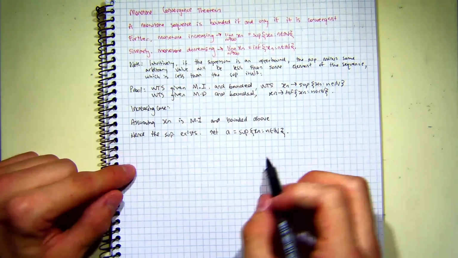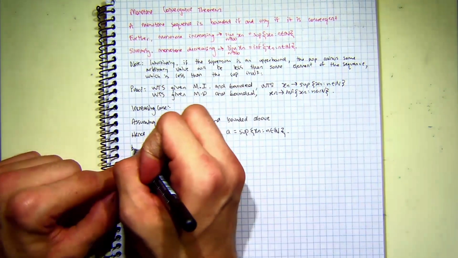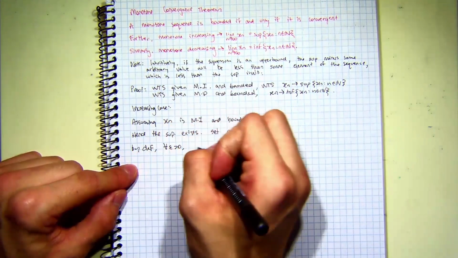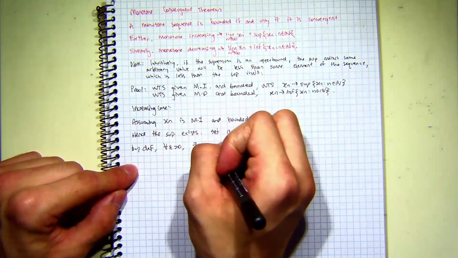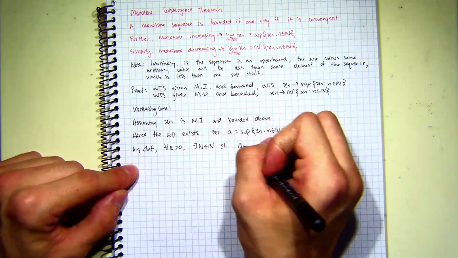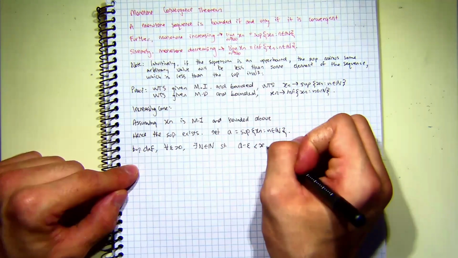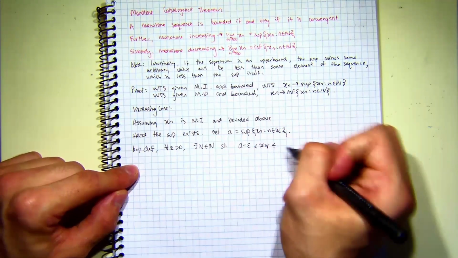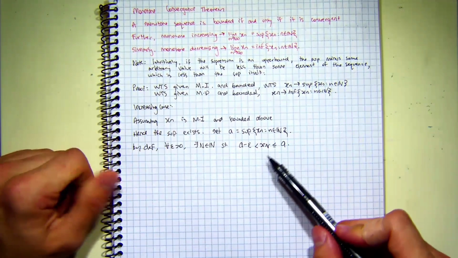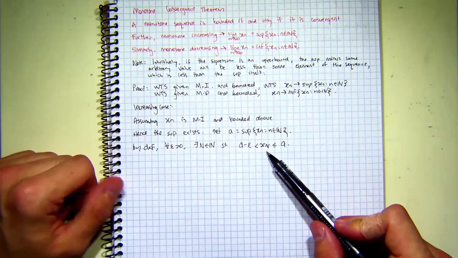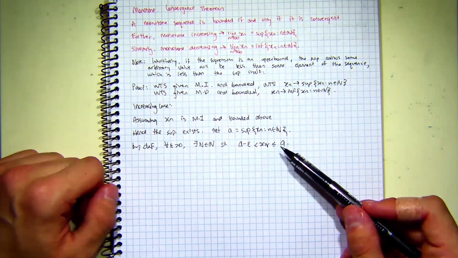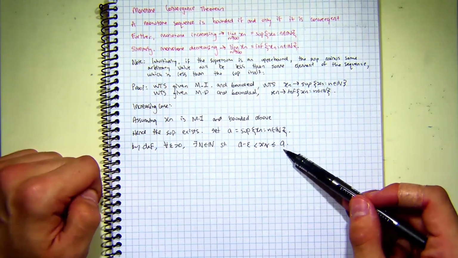Now, by definition, for all epsilon greater than 0, there exists big N in the naturals such that A minus epsilon is less than x big N, which is less than or equal to A. What this is essentially meaning is we can choose a value in the sequence, x big N, which has to be less than or equal to the least upper bound, the supremum.